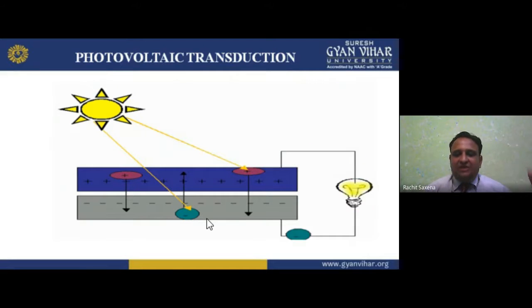Those having energy can pass away, and the remaining, not having the energy, make a layer, that is the depletion layer.